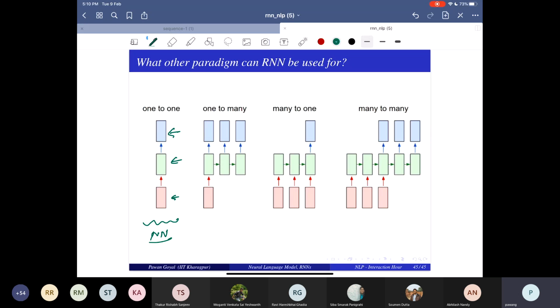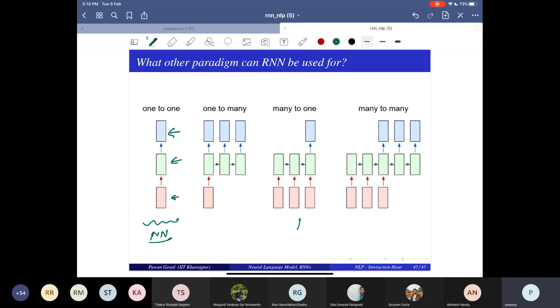Now, this actually does not show one thing. It has something missing. But let's try to understand from here.